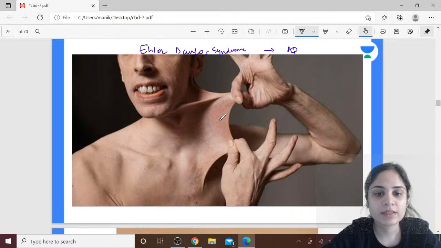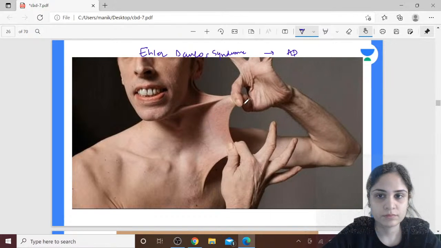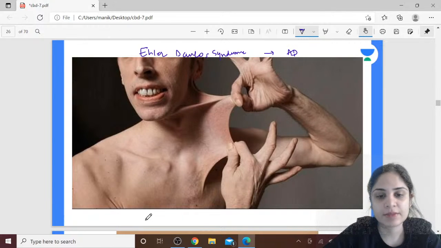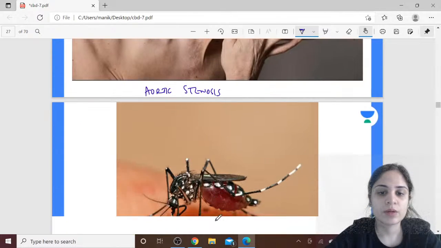Okay, now can you tell me what are the cardiac manifestations of Ehlers-Danlos syndrome? Cardiac manifestations of Ehlers-Danlos syndrome? Batao. Why do you get the stretchy skin? It's basically because of faulty collagen production, correct? So in this case, what will be your cardiac manifestations? Okay, so the most common cardiac manifestation that we see in a case of Ehlers-Danlos syndrome is nothing but aortic stenosis. Alright? Okay. Moving on to our next picture.